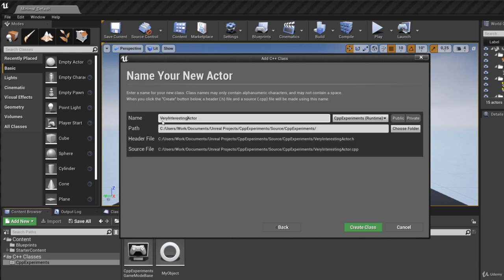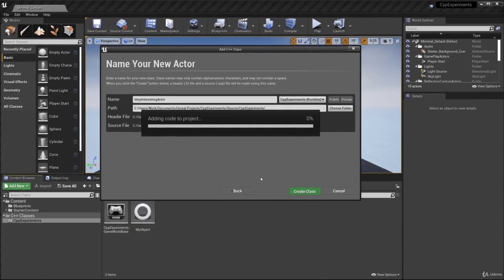I'll call this very interesting actor. Now this is simply a silly actor that we're going to write. It's not going to do anything specific here. It's just going to float around. So in that case, you can probably call it floater or floating actor or something like that. But in this case, we're just being silly and we're kind of having fun. So I'll call it very interesting actor.